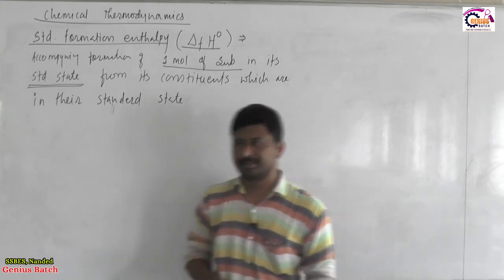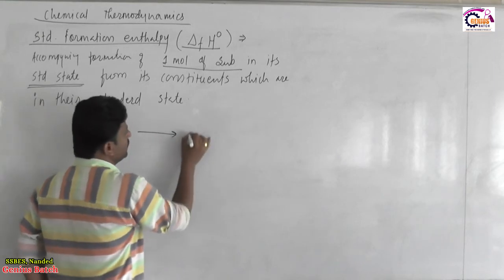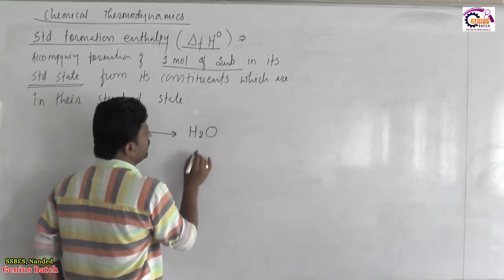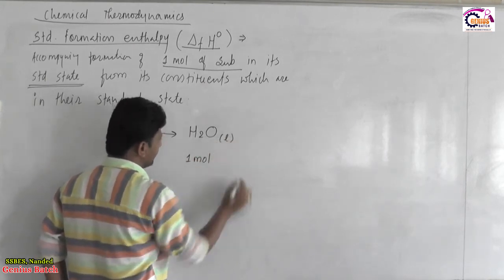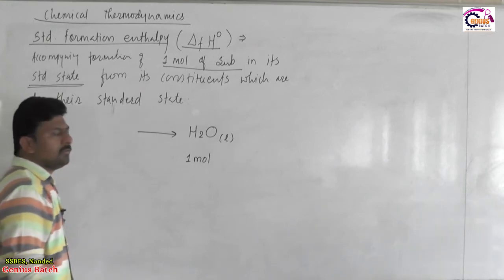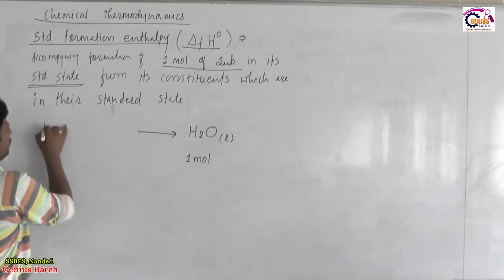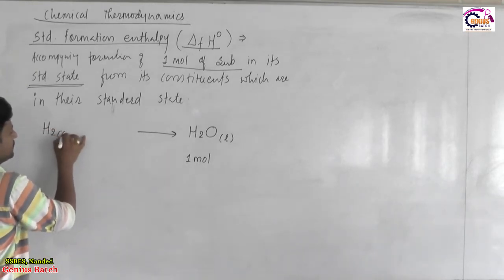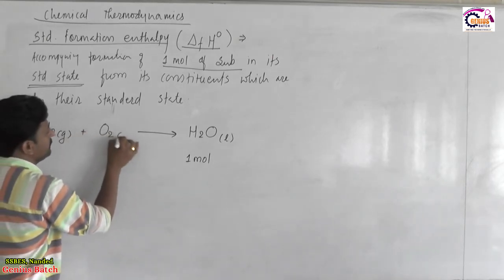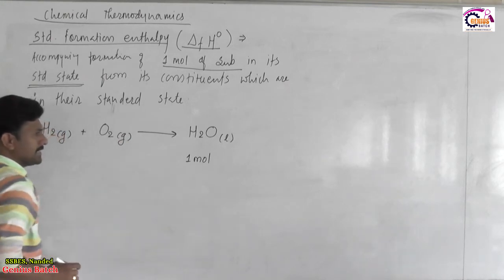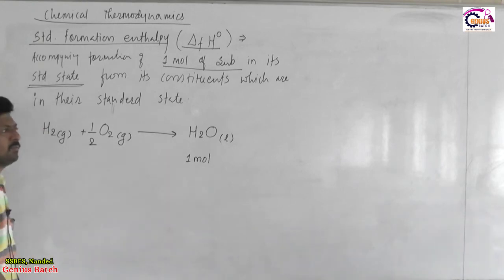Let us see a representative example here. Now, suppose we are about to form water. Then according to the required condition, water should be formed in a quantity of 1 mole and it should be in a liquid state. Now, for formation of 1 mole of water in a liquid state, we will require hydrogen, which is an elemental gas, so in a gaseous state, plus we will require oxygen, which is an elemental gas, so again in a gaseous state, but by quantity it should be 1/2 mole because we require just 1 oxygen atom.